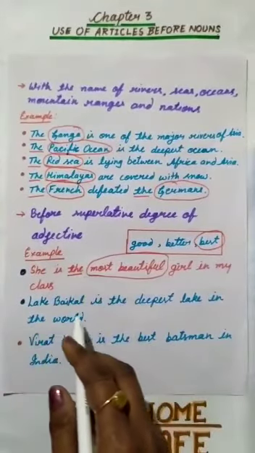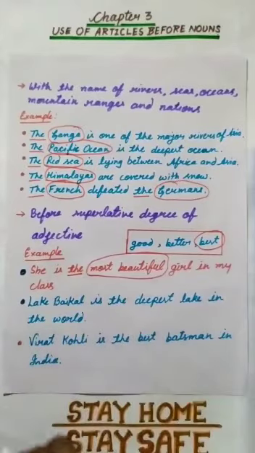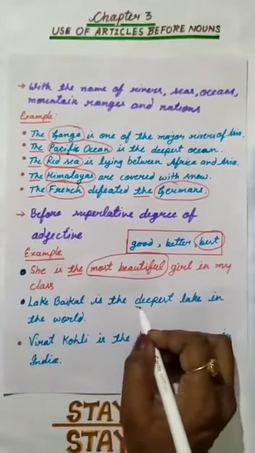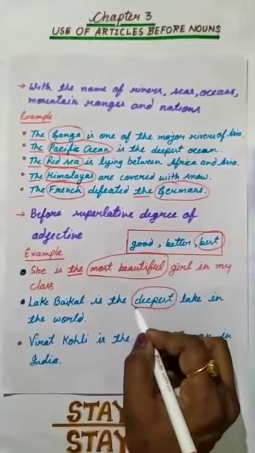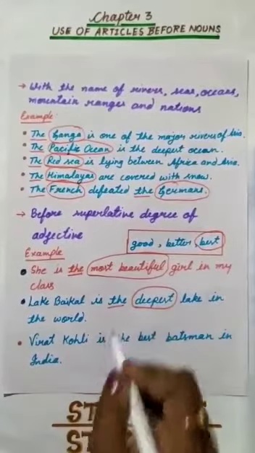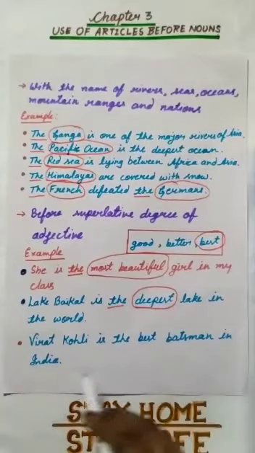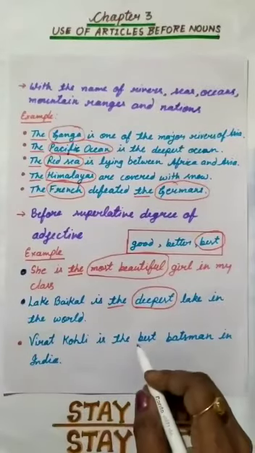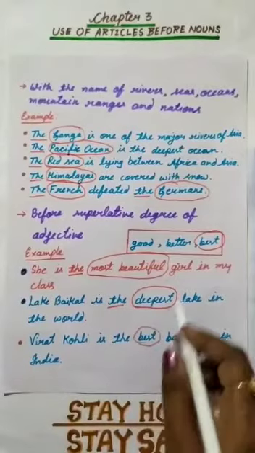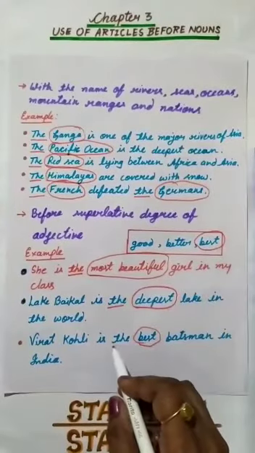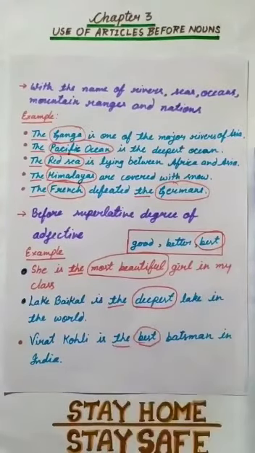Lake Baikal is the deepest lake in the world. Deepest is the superlative degree. So we use "the" before it. Virat Kohli is the best batsman in India. Best. You can see here, best is superlative degree. So we use "the" over here.